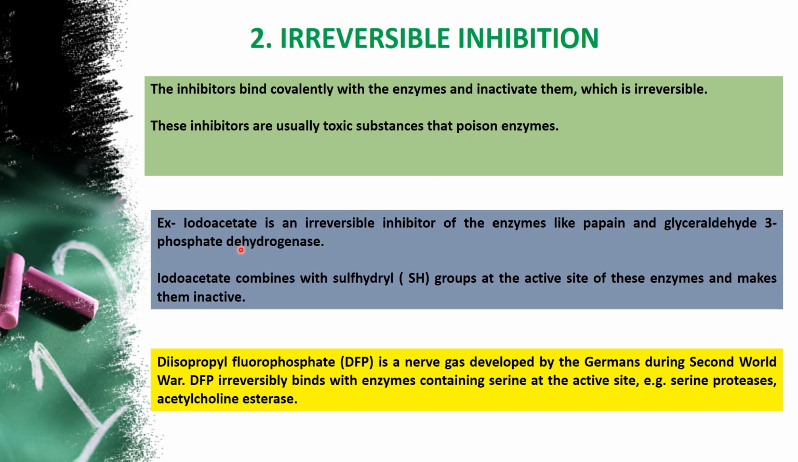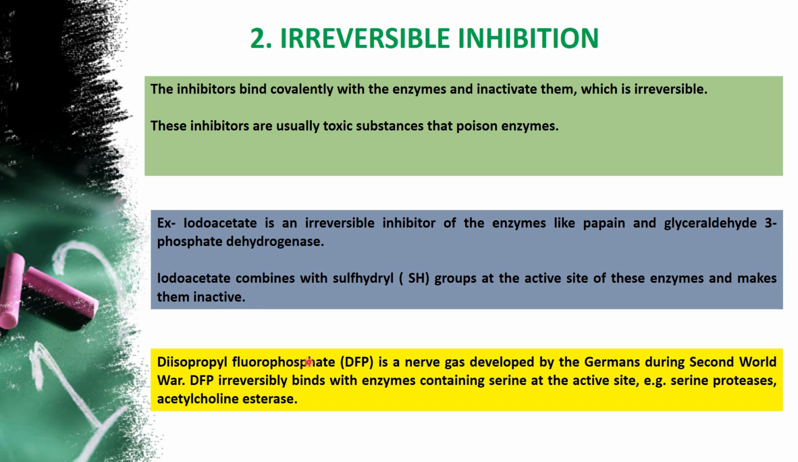The example we are going to see is iodoacetate, an irreversible inhibitor of enzymes like glyceraldehyde 3-phosphate dehydrogenase. This example we have come across in the glycolytic pathway. You can see that this enzyme is inhibited by iodoacetate. Iodoacetate is a compound that goes and binds with the sulfhydryl group of the cysteine part of the enzyme and makes it inactive. This is one example. The other example is